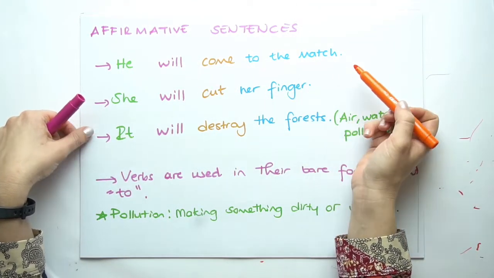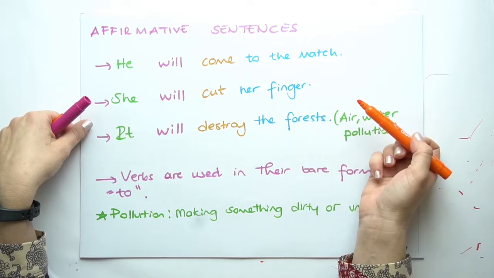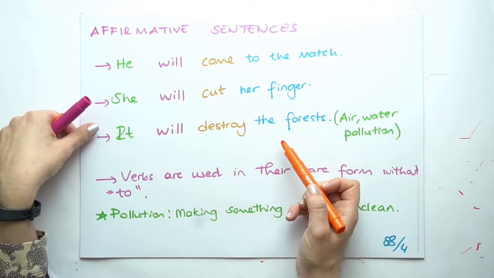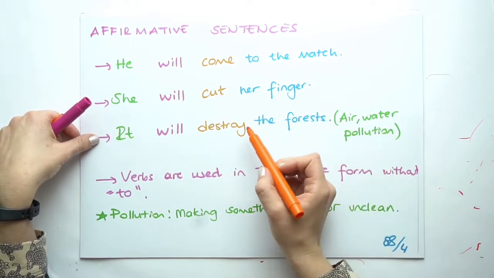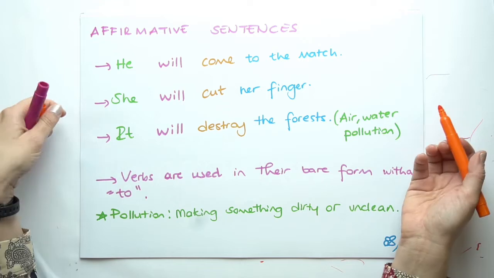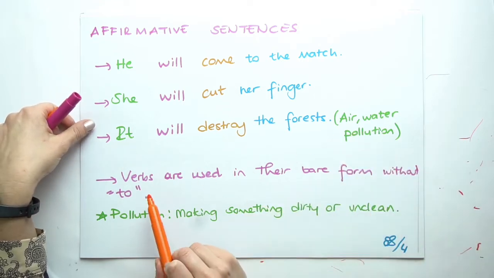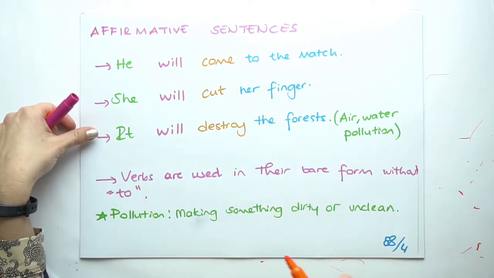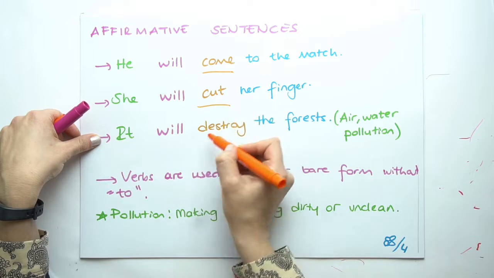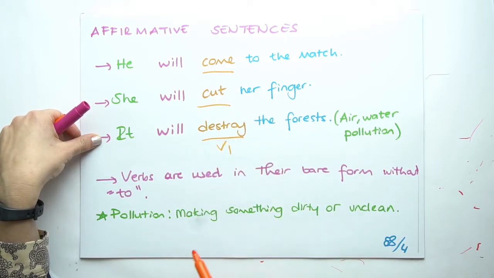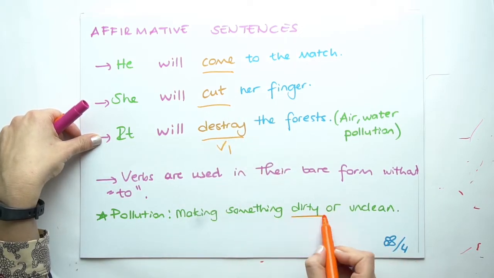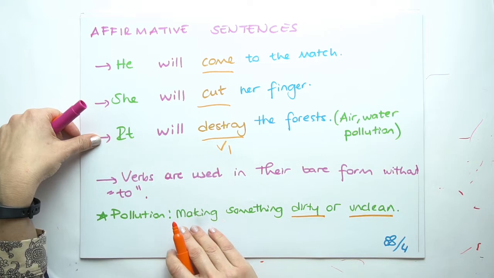He will come to the match. She will cut her finger. It will destroy the forest. Destroy means air or water pollution. Verbs are used in their bare form without to here, as you can see. Pollution means making something dirty or unclean.